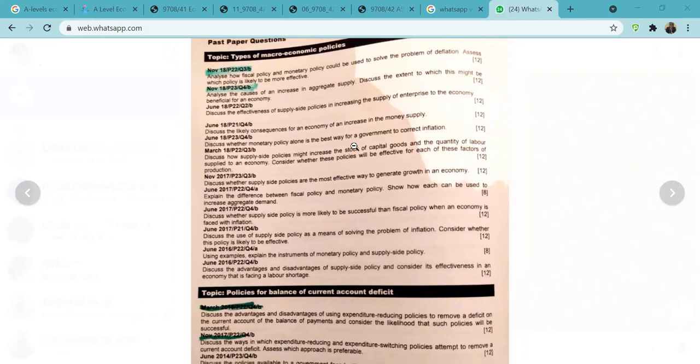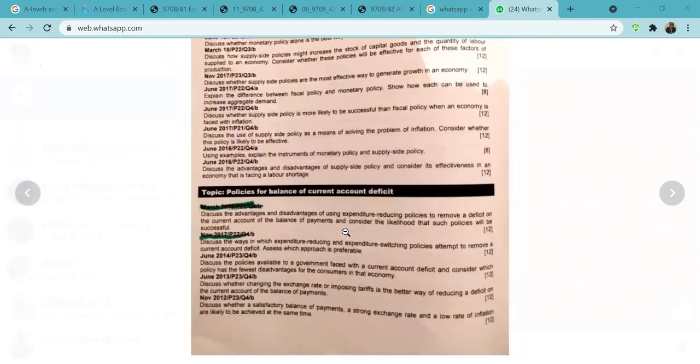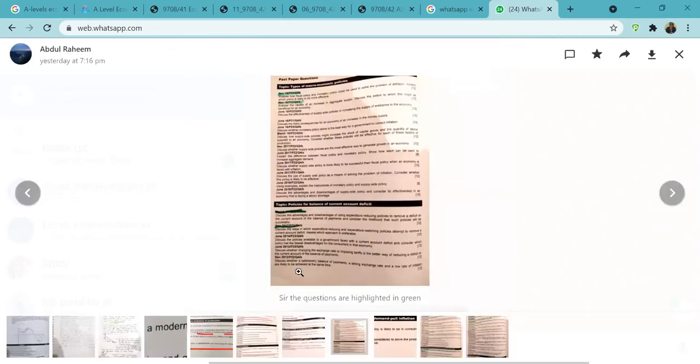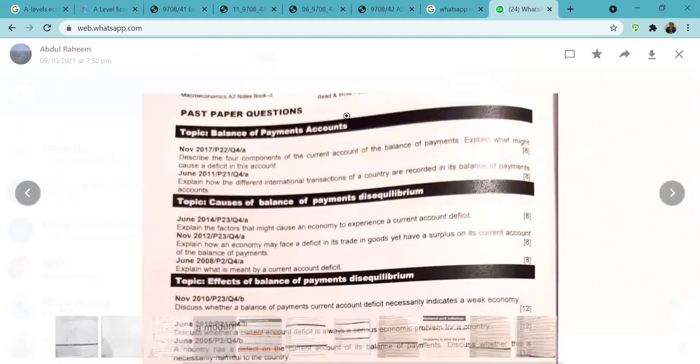Okay, let's do a question on inflation then. Analyze how fiscal and monetary policy can be used to solve the problem of deflation. We did this yesterday. Causes of aggregate supply, advantages and disadvantages of regional switching policy, discuss the ways in which reducing switching policy attempts to remove a current account deficit. Okay, let's do one question about inflation. So that's what you're saying, right?